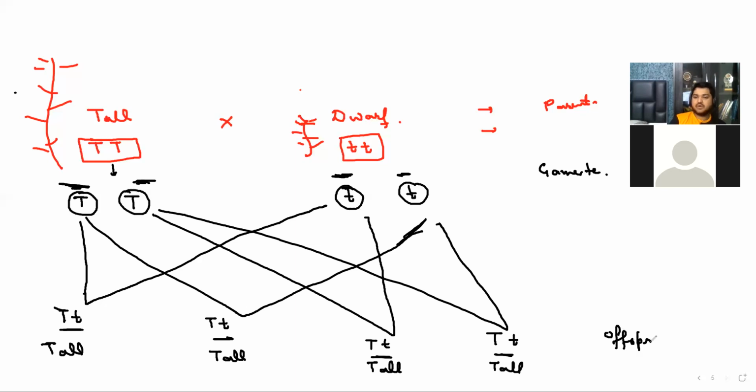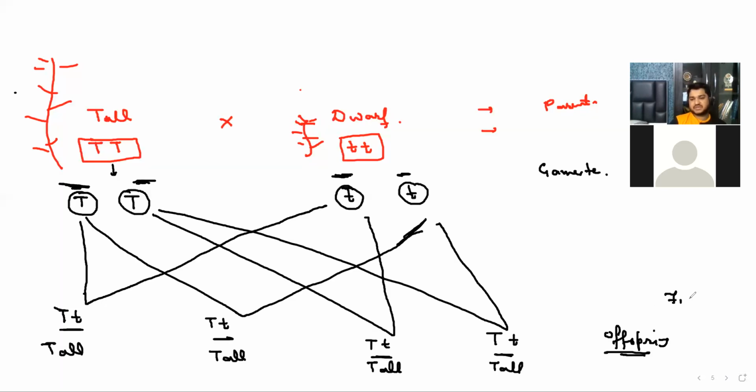Now you have to do one thing, because these are plants. Just take out two out of these four, one male and one female. So this is known as the F1 generation. F1 generation means first generation. It is known as filial generation. So filial generation, this is the first generation.